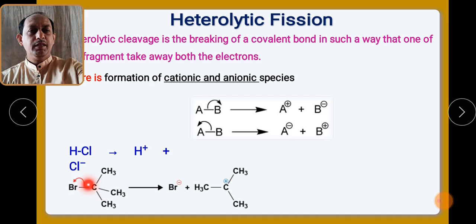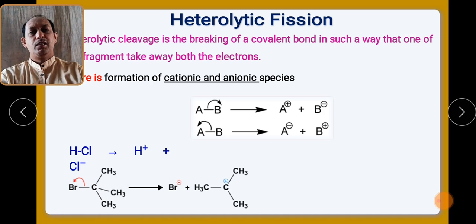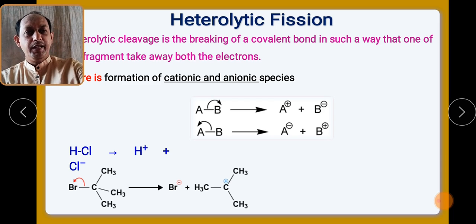In case of the tertiary butyl bromide, again, as we know that bromine is more electron withdrawing as compared to the carbon. So Br will take out both the electrons during the heterolytic fission and it will carry negative charge, and this particular carbon will result in the formation of a cation, that is tertiary carbocation.